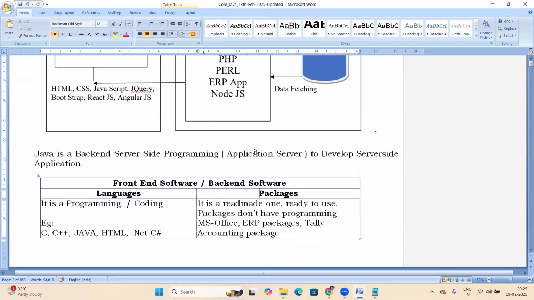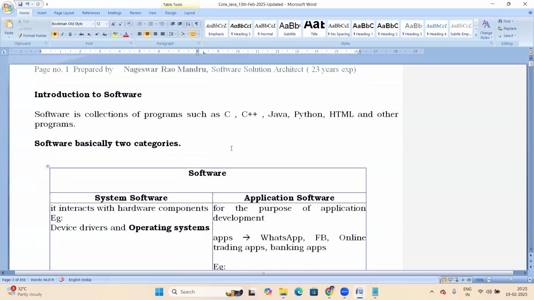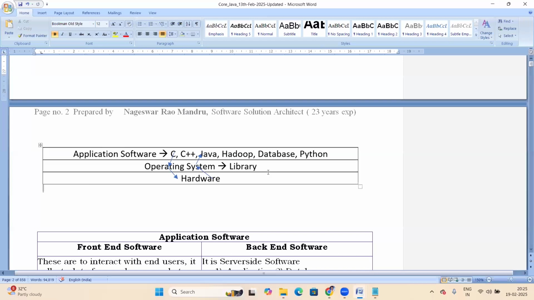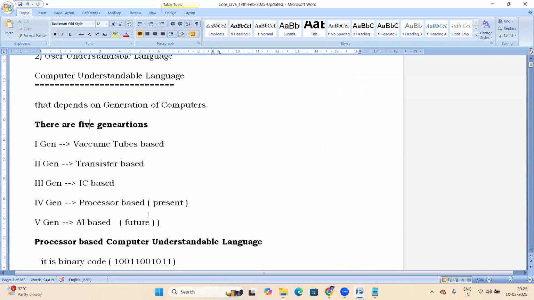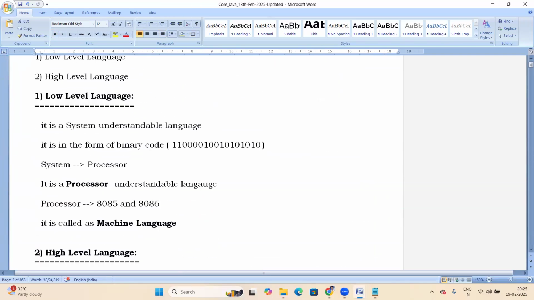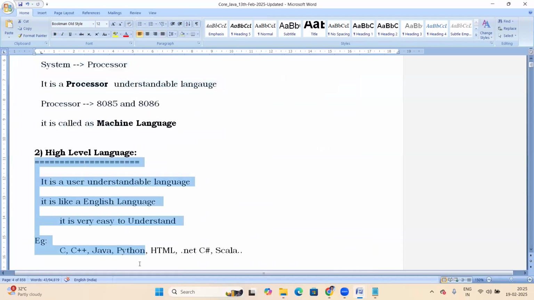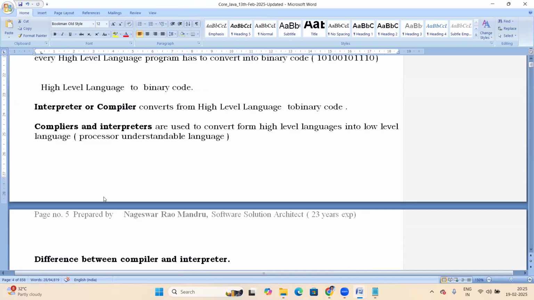Today's topic document, I'll share with you. It covers low level and high level languages, generations of computers, and the expansions. Interpreters or compilers convert from high level language to binary code.